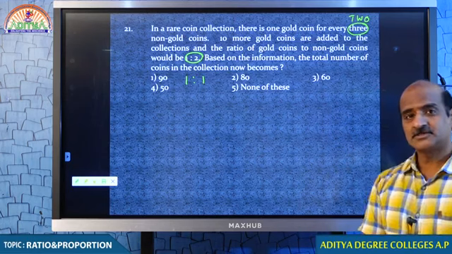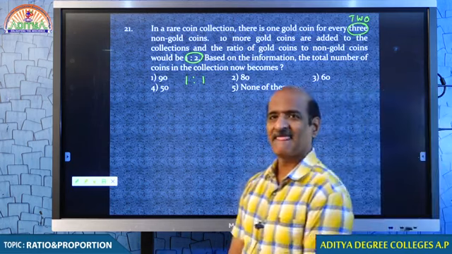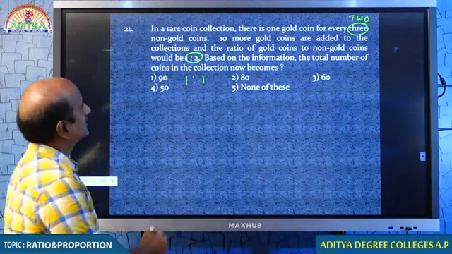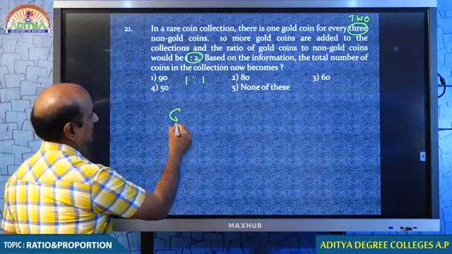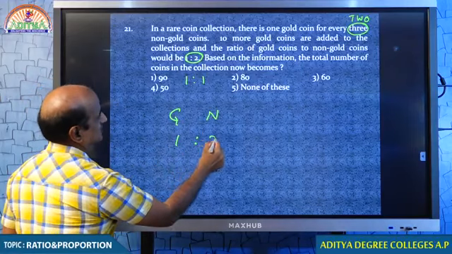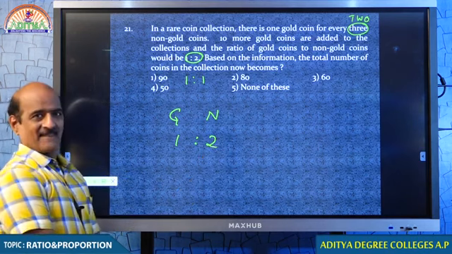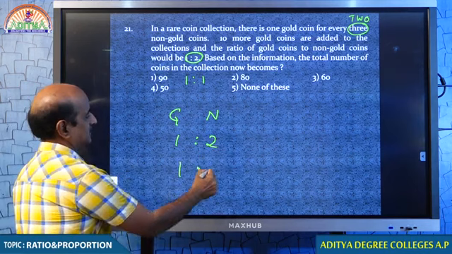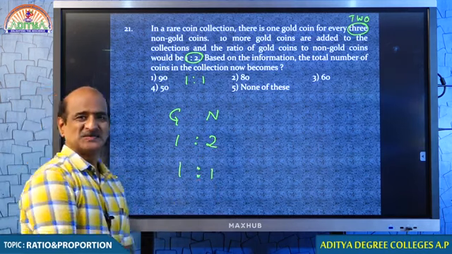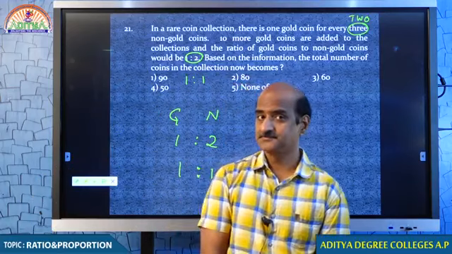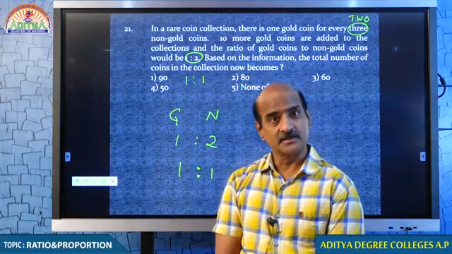Let us see whether this question is right or wrong. Tell me. Actually, the gold and non-gold coins were in the ratio 1:2. You want to make the ratio 1:1. Are we clear?